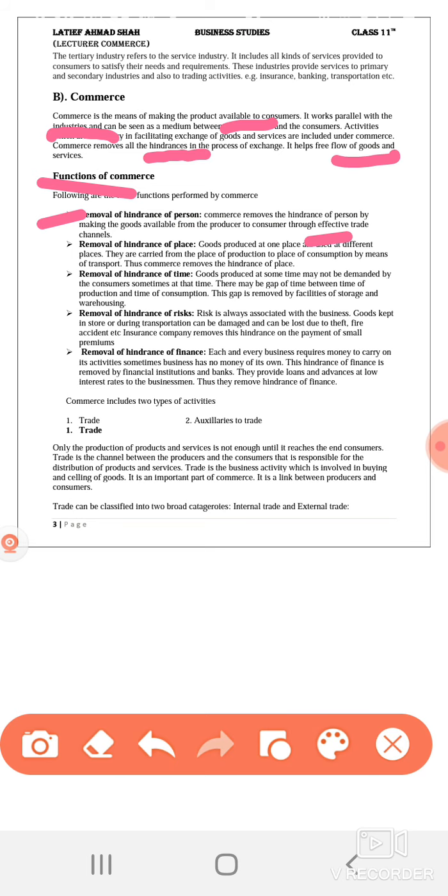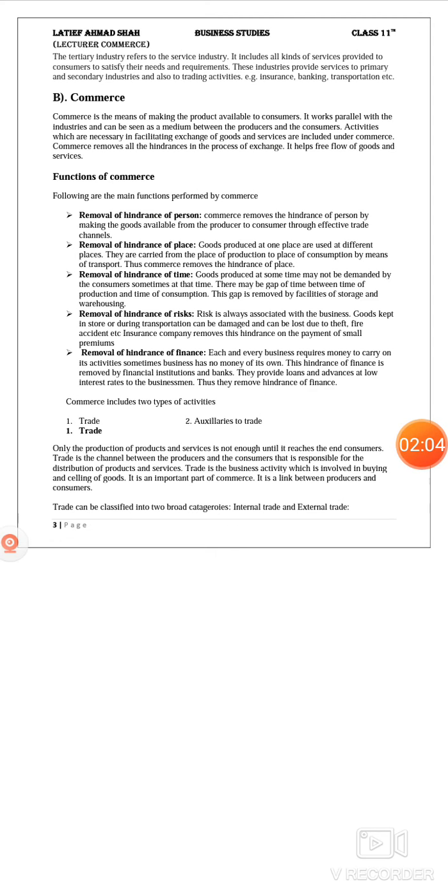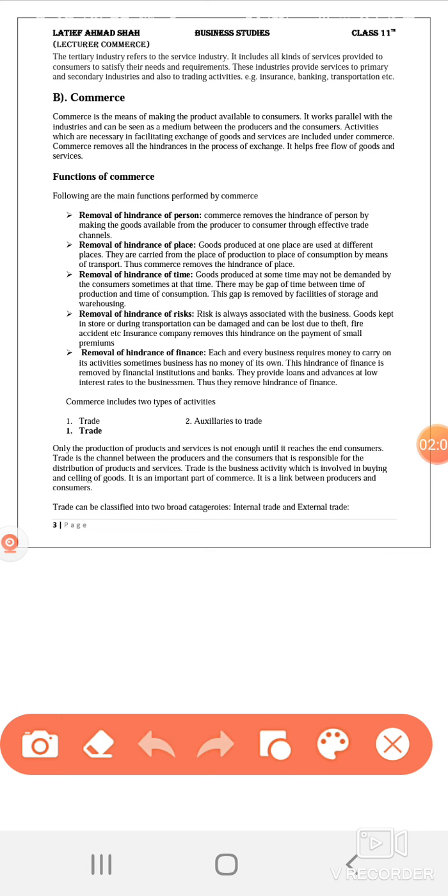Second, removal of hindrance of place. Goods are produced at one place and are used at different places. They are carried from the place of production to the place of consumption by means of transportation. Thus, commerce removes the hindrance of place. So, transportation comes under commerce.